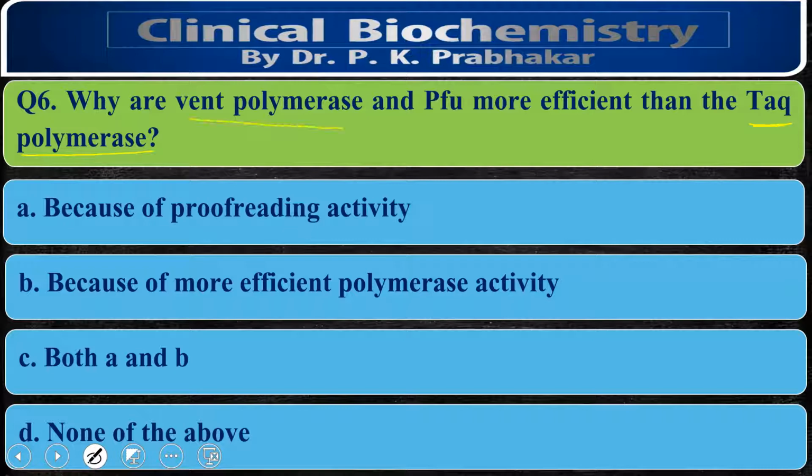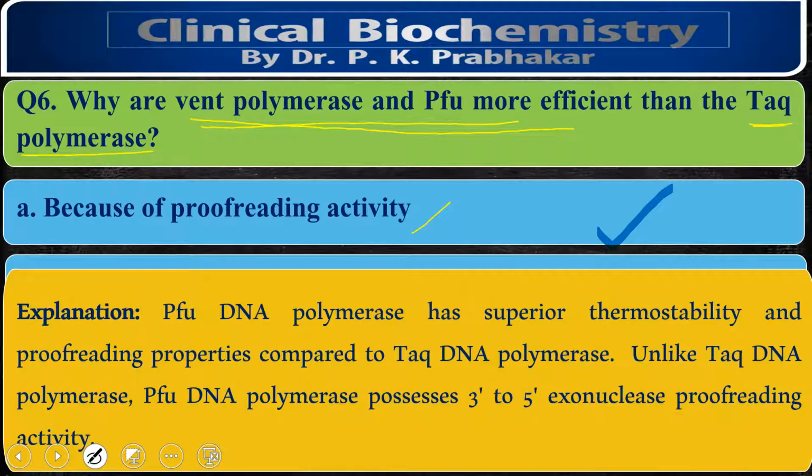Whereas Pwo polymerase and Pfu polymerase have polymerase as well as proofreading activity. So the advantage of Pfu or Pwo polymerase is their proofreading capacity. So that is the advantage they are having. So the correct option is because of proofreading, and that is 3' to 5' proofreading power.